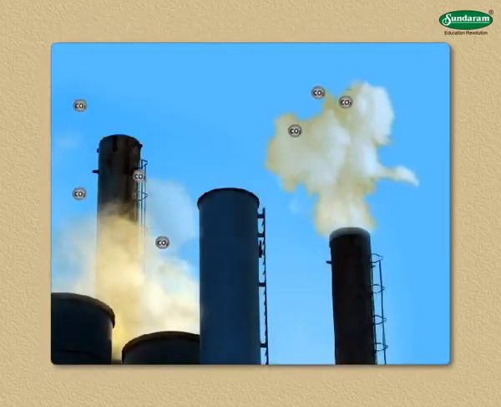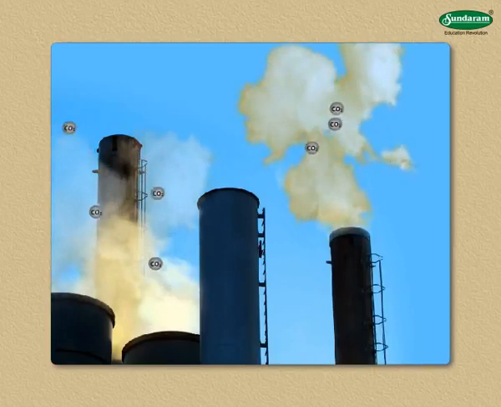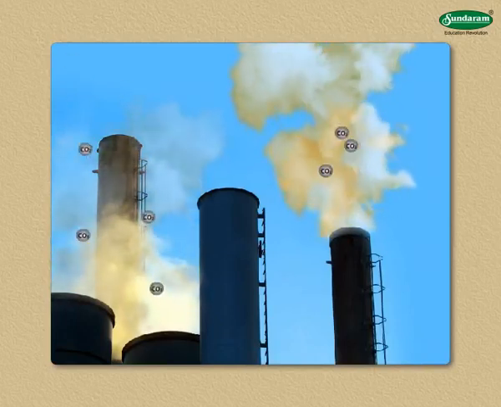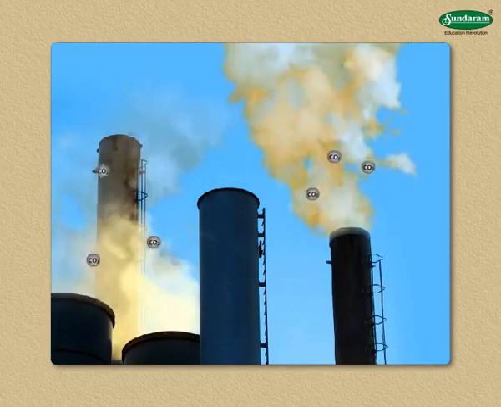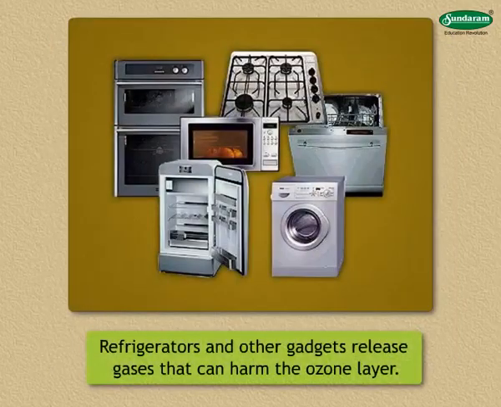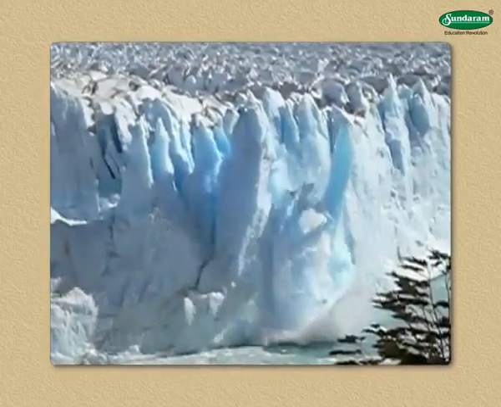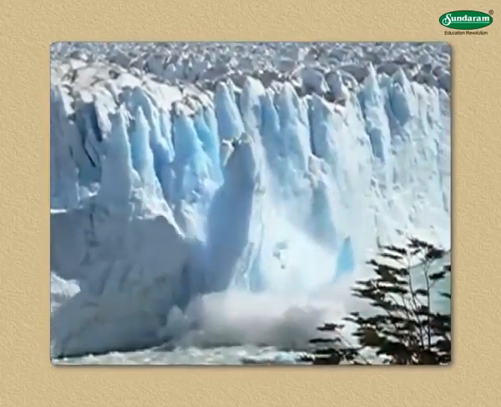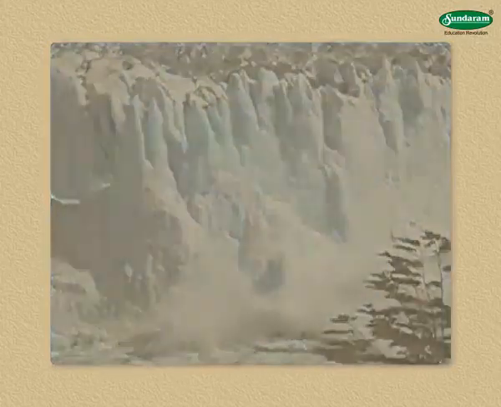Carbon dioxide and other poisonous gases are produced by burning fuel. This pollutes the air. Refrigerators and other gadgets release gases that can harm the ozone layer. All this leads to global warming, which has endangered the living world.